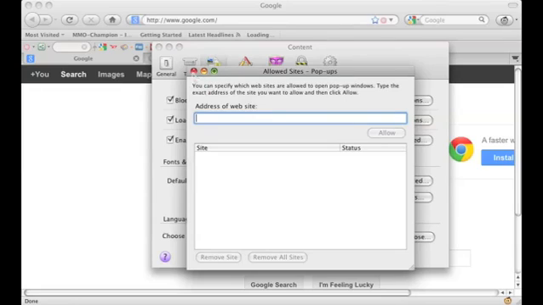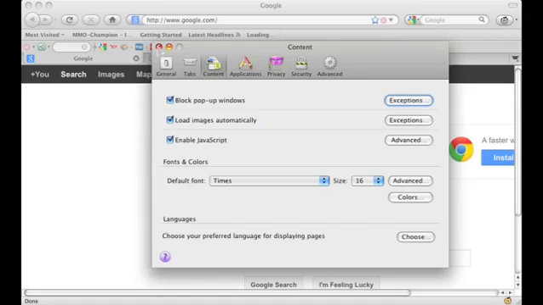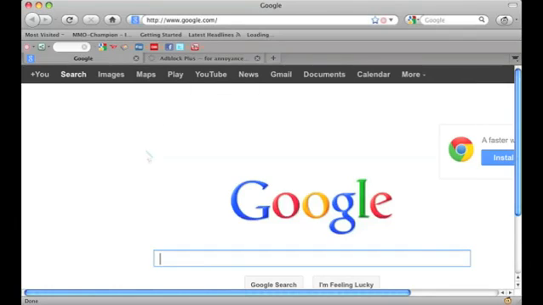I don't know why you would have exceptions. I don't have any. So let's just exit out of that. Once you're done with that, most audio ads will have stopped.